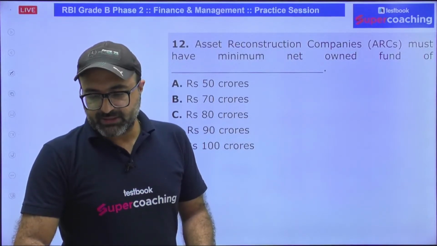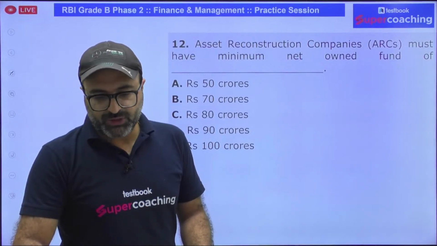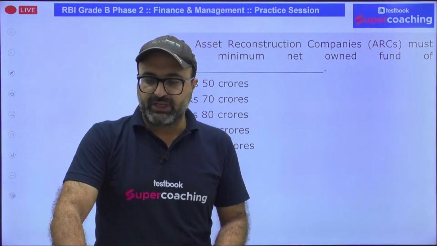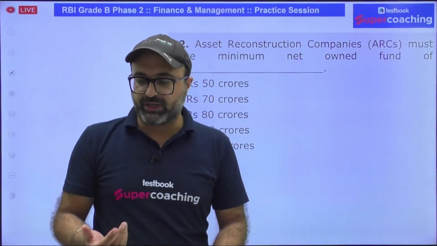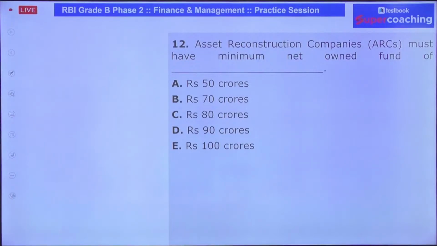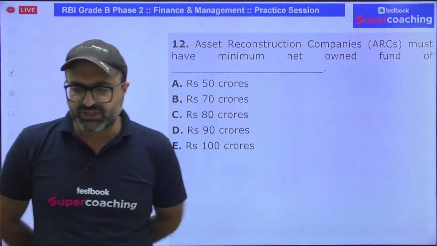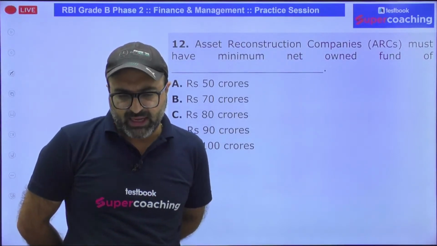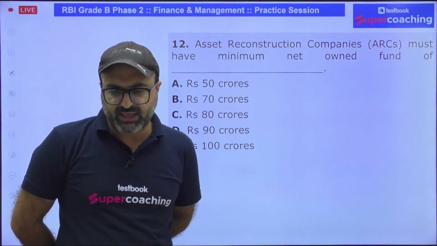Any idea, guys? I'm not sure how many of you have read this term earlier, but it is a very important term. See, net owned fund is related to NBFCs, it is related to ARCs, it is related to many of the companies. So net owned fund is the amount as arrived when we minus the amount of investment of companies in terms of its shares of the subsidiaries, companies in the same group and all other NBFCs. Is it the case?